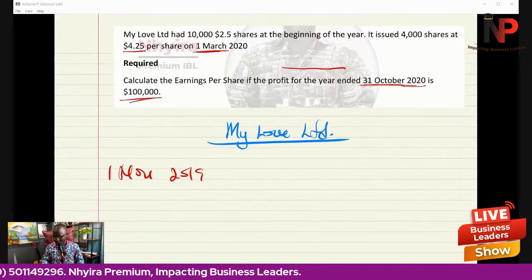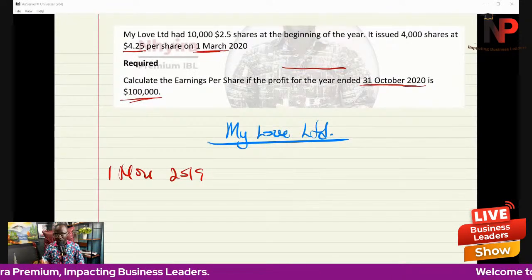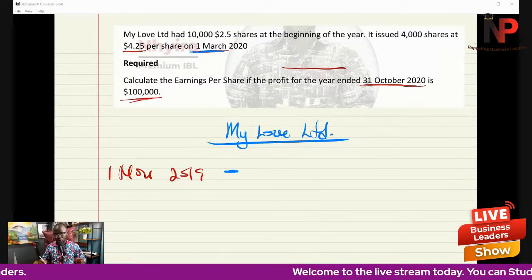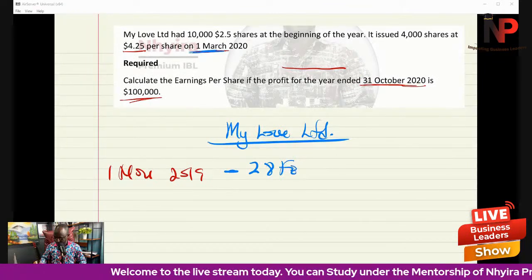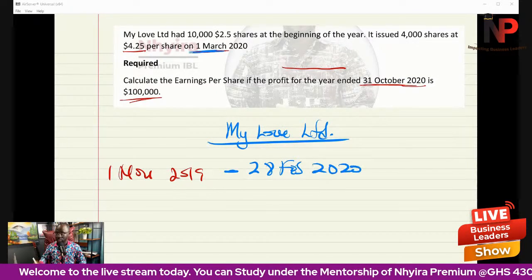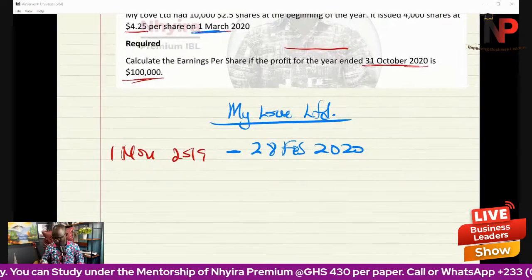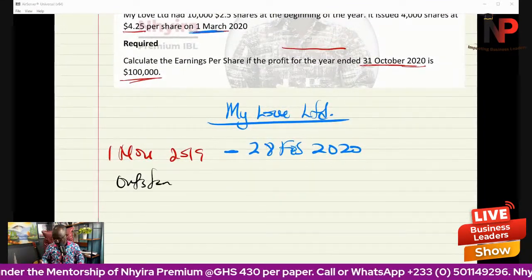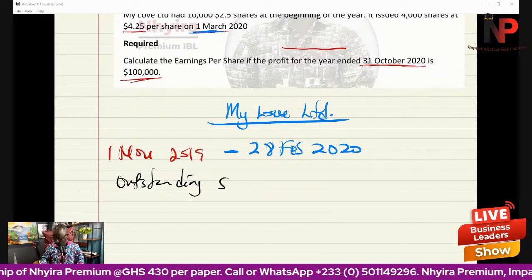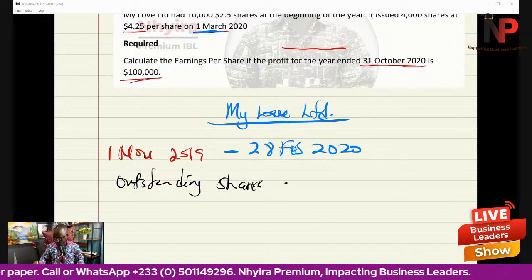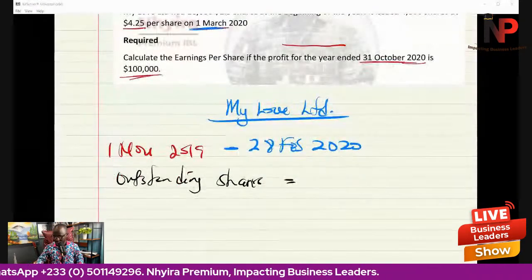Now, remember, they made an issue on 1st March. So from 1st November 2019 to 28th February 2020, they had outstanding shares of what was given in the question to be 10,000.